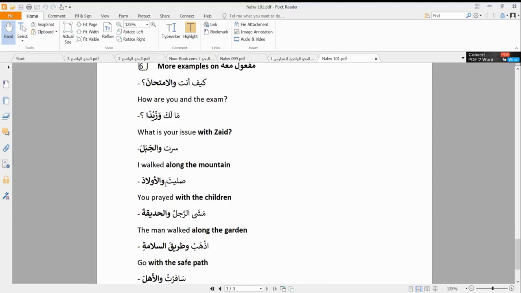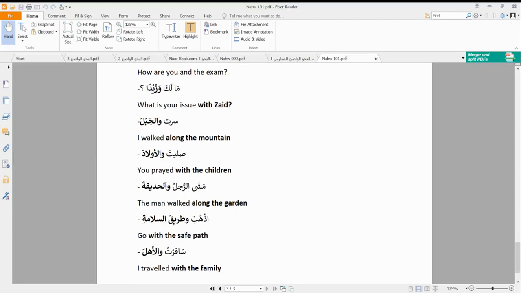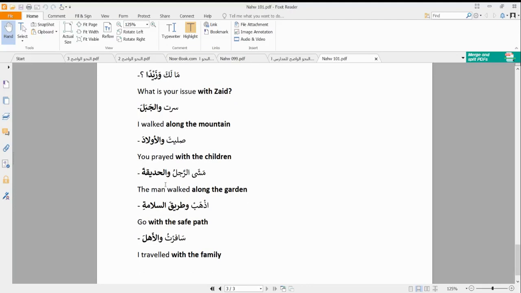So they use ma'a in that case, and so wawul ma'iyya can also work in that case. So when I say sirtu wal jabal, it doesn't mean I walked with the mountain, it just means I took the mountain path basically. So sirtu wal jabala, I walked along the mountain. So salayta wal awlada, you prayed with the children. So when we give it nasbu, we realize that that is a wawul ma'iyya, meaning you perform the action together with the children.